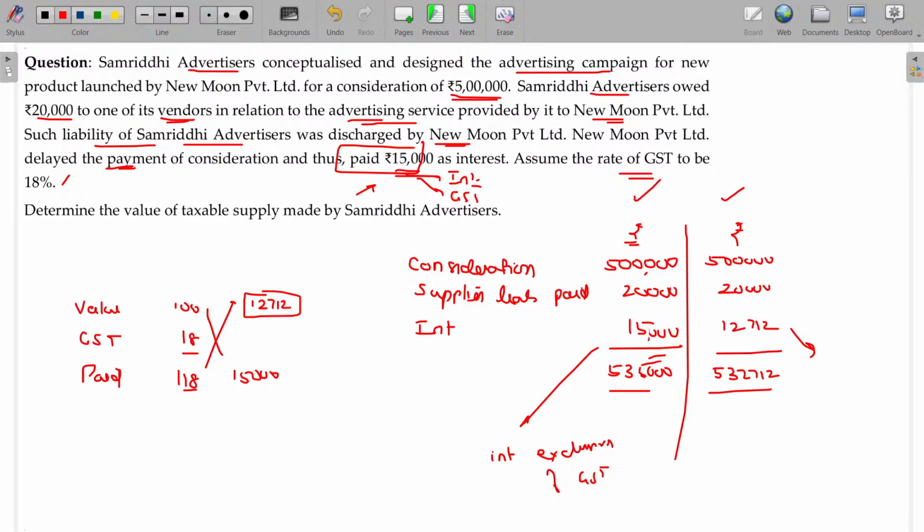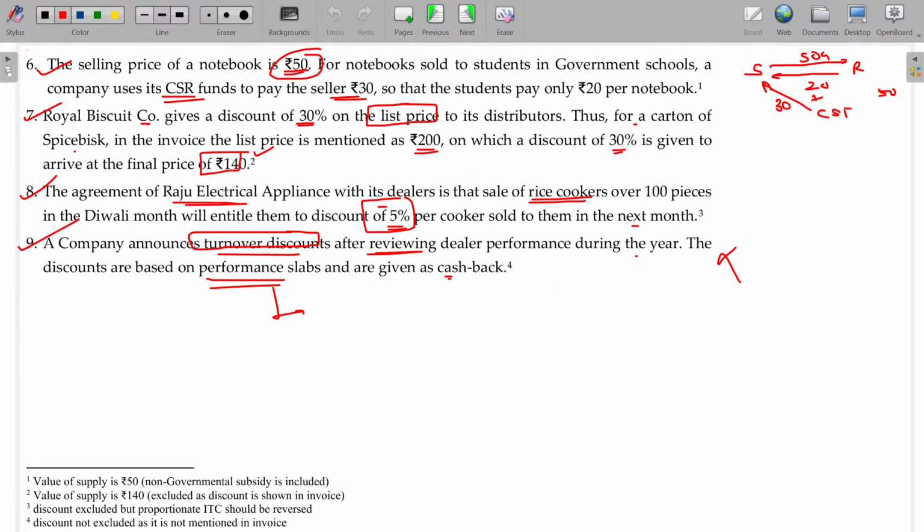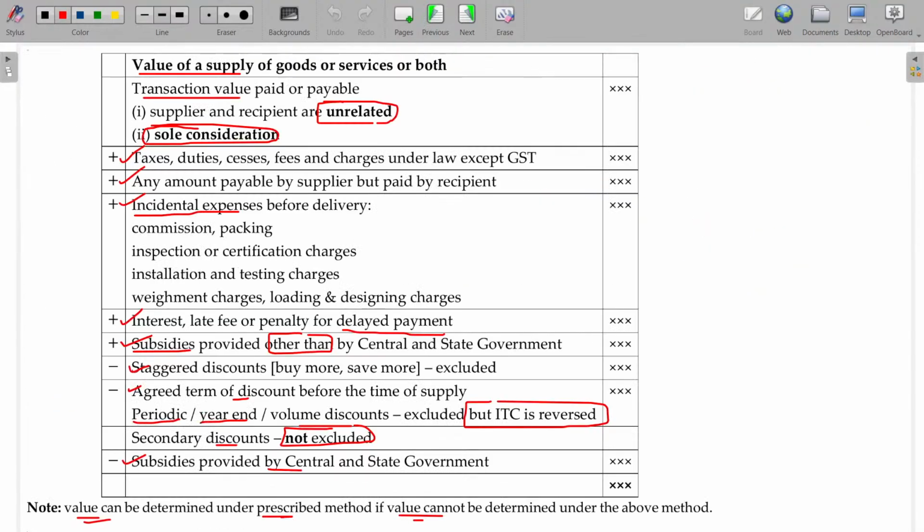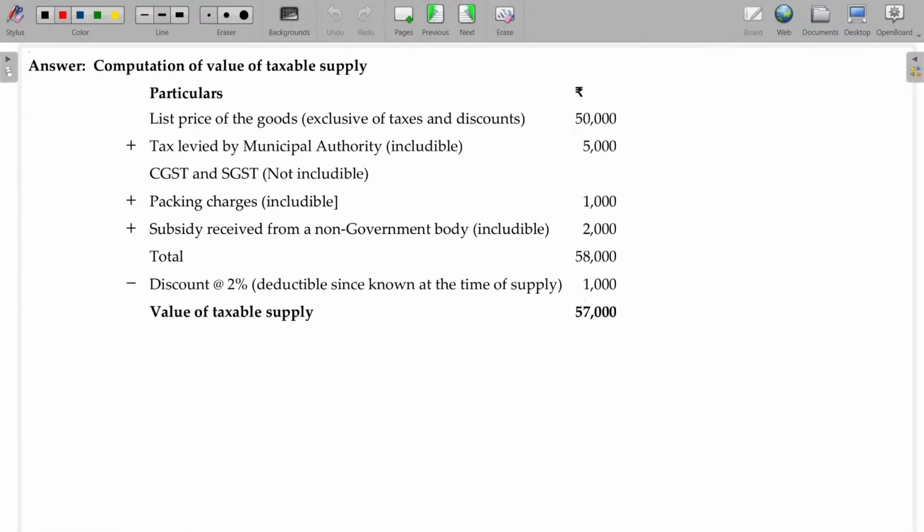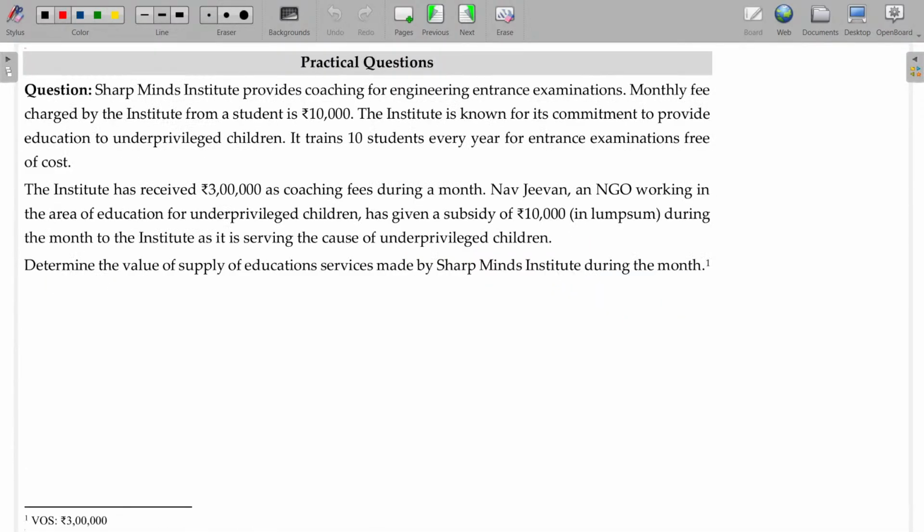So all the content is over, and we'll go for solving some practical illustrations to master this chapter. It's one of the easiest chapters. Value of supply. The entire value of supply is over with this one page itself. This one page is enough. Clear, easiest chapter. Now come on, try this.